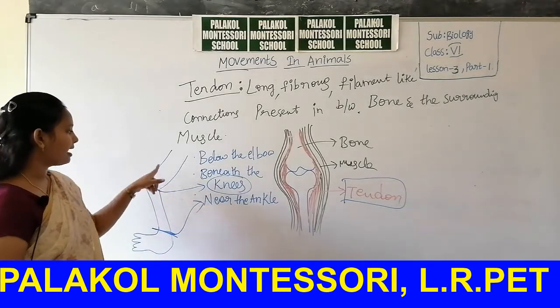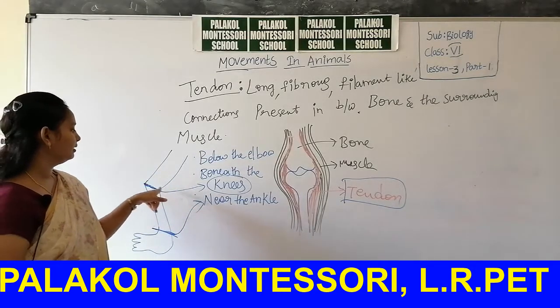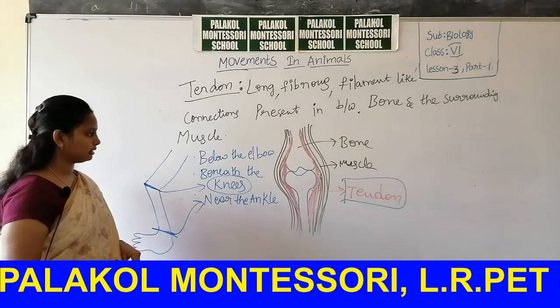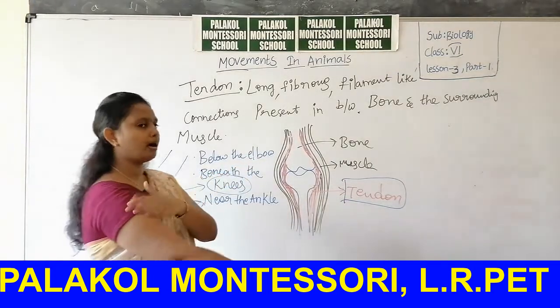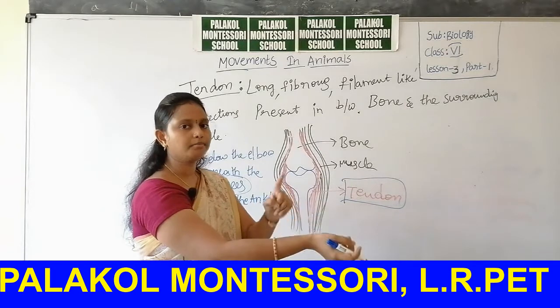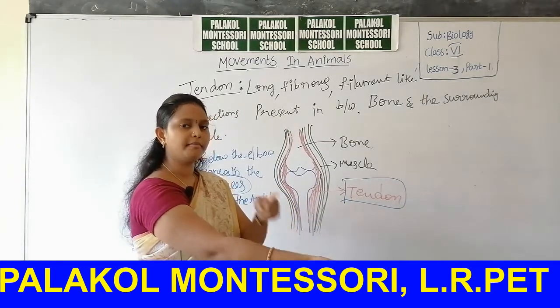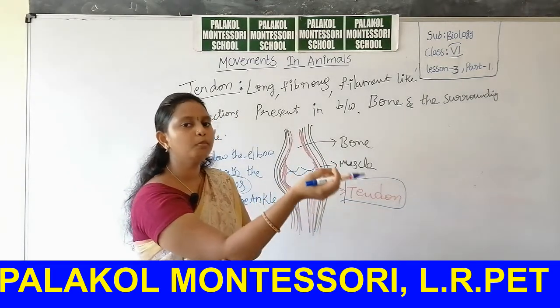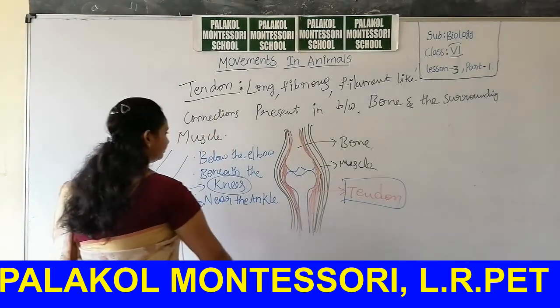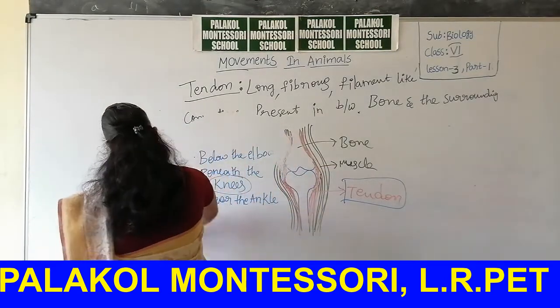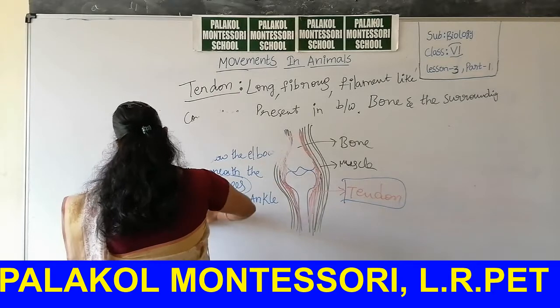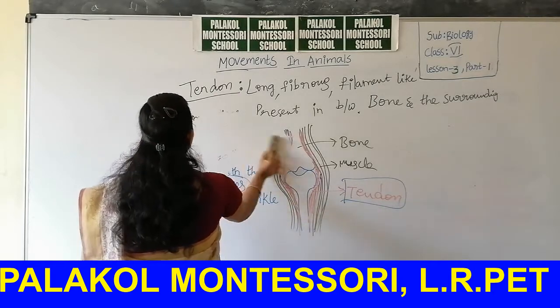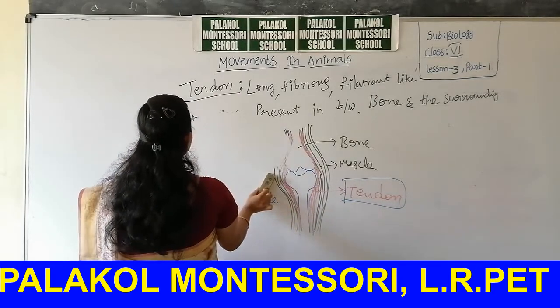This is the knee: between the upper leg and the lower leg, knees are present. Upper arm this is, and lower arm this is. The connection between the lower arm and the upper arm is the elbow. Then we are going to discuss another concept.